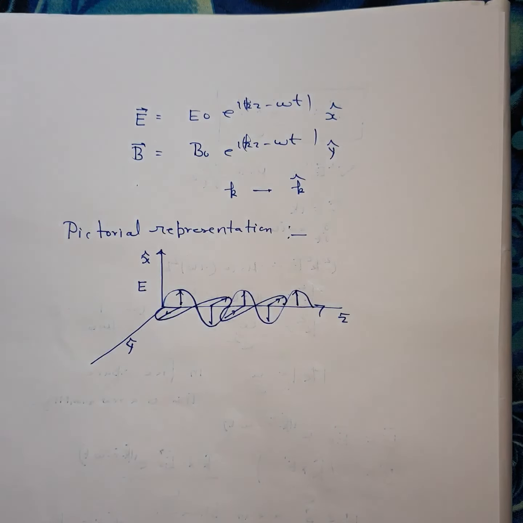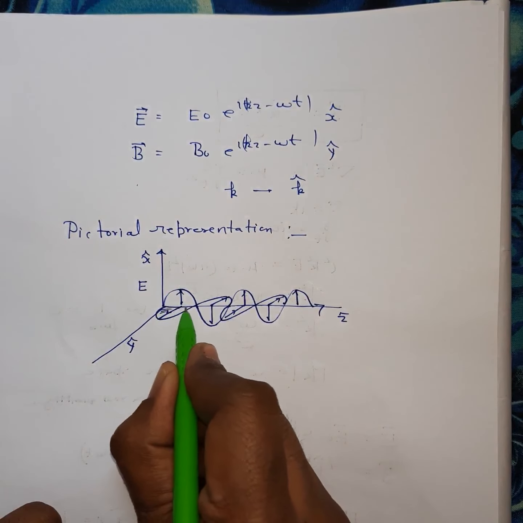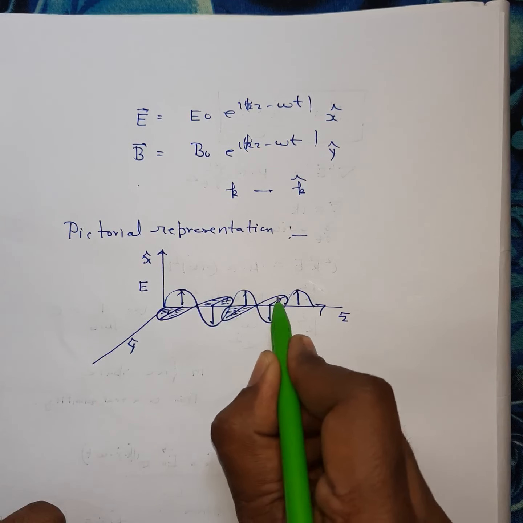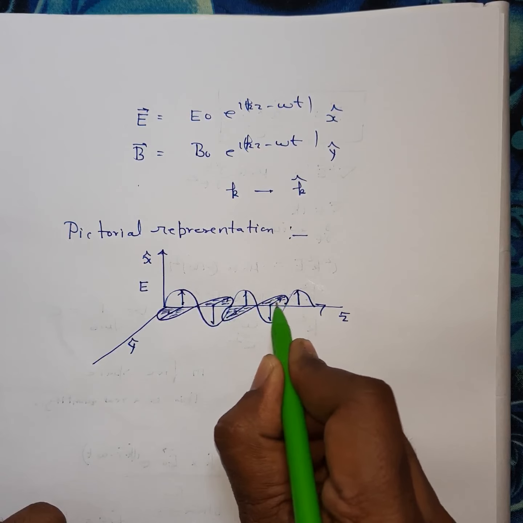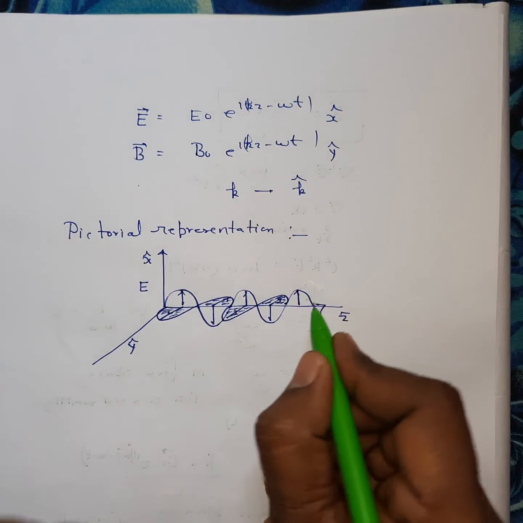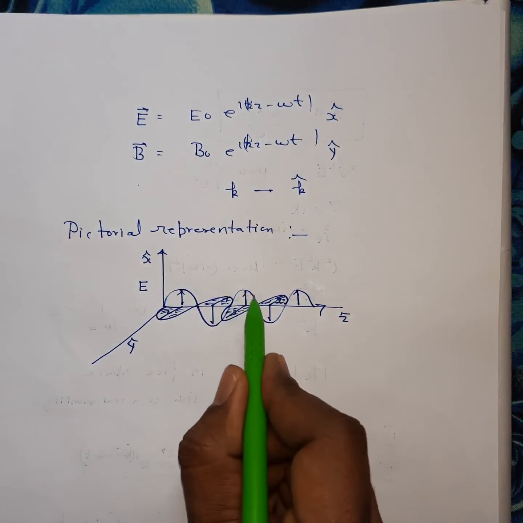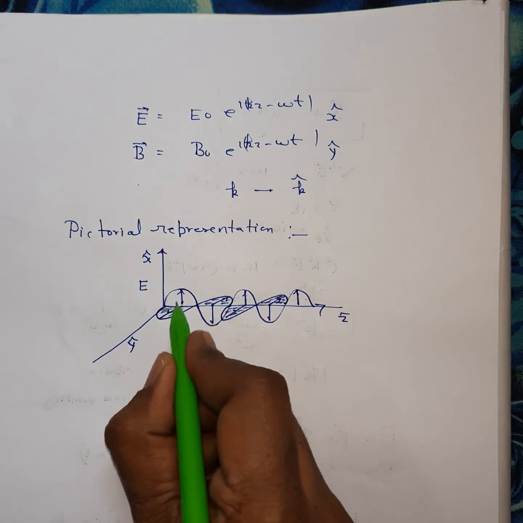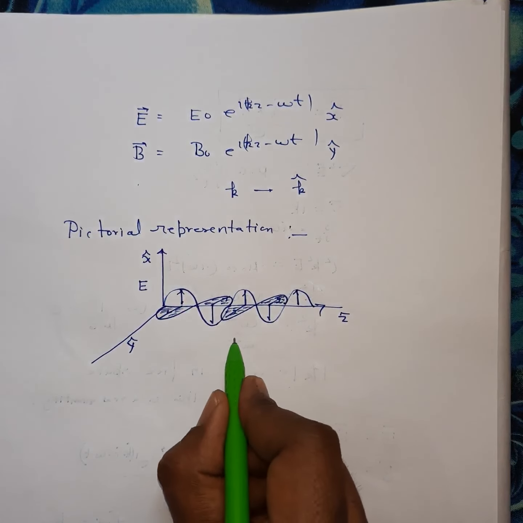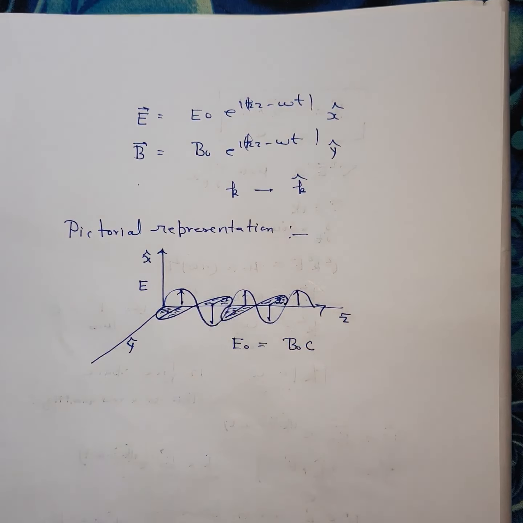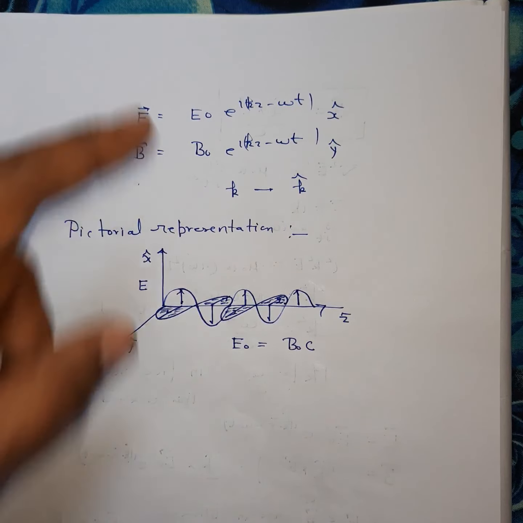Let me make it more clear. So this represents your electric field oscillations, and this represents your magnetic field oscillations. When E is maximum, B is also maximum, and the amplitude E naught is equal to B naught c. This is the pictorial representation of this type of electromagnetic wave.